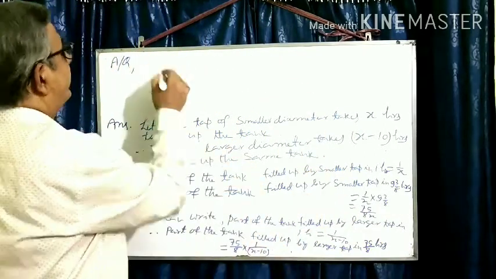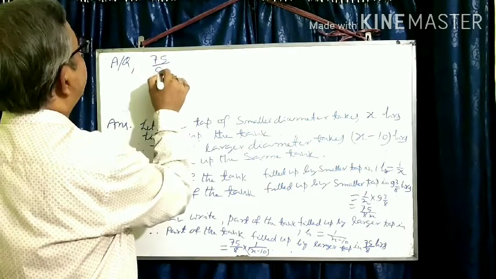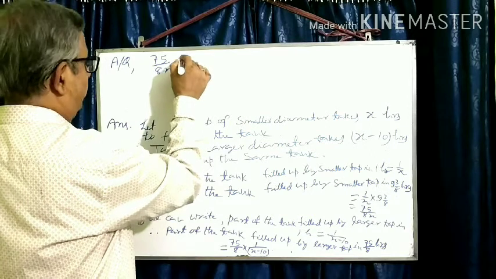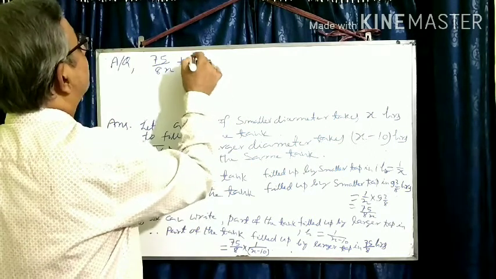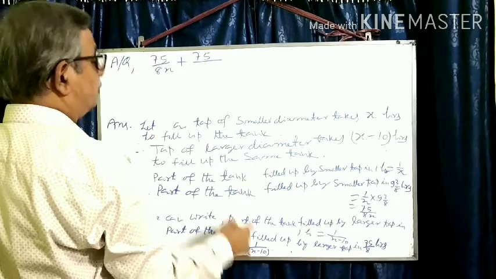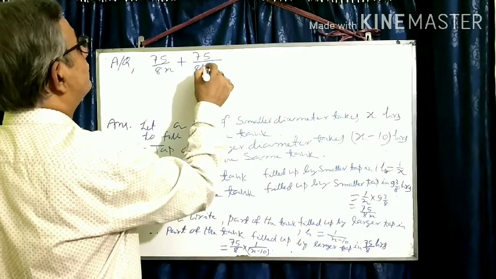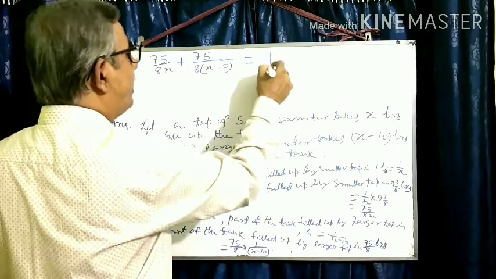So you can write 75 by 8x plus 75 by 8 into x minus 10 is equal to 1 tank.